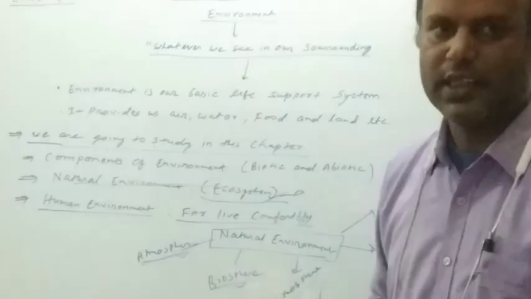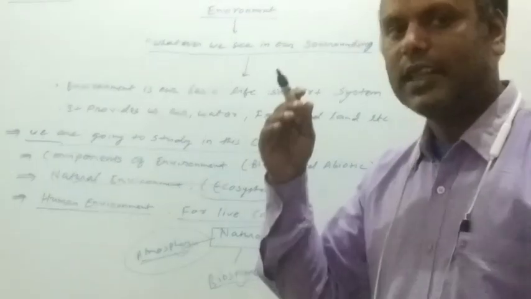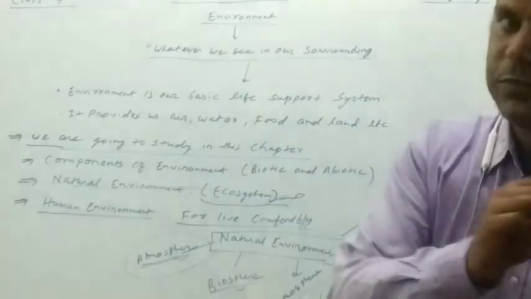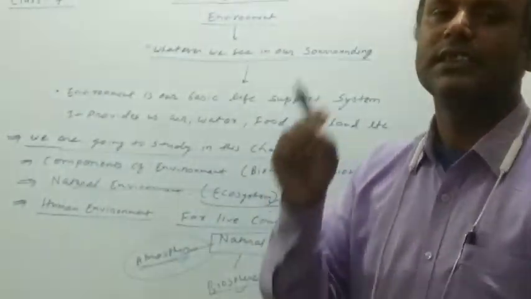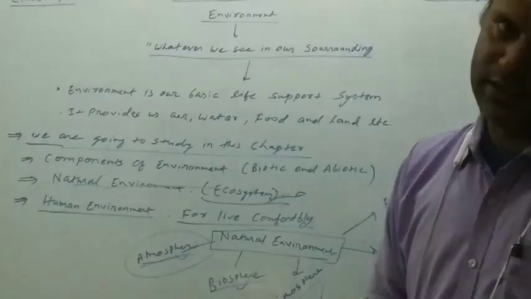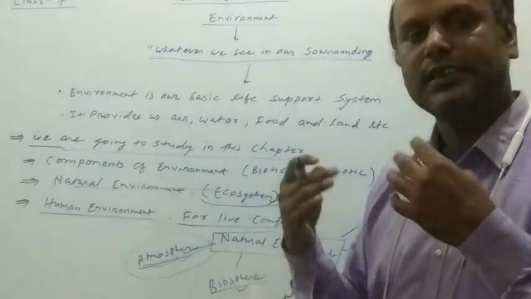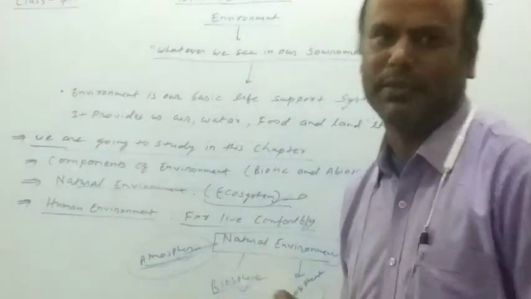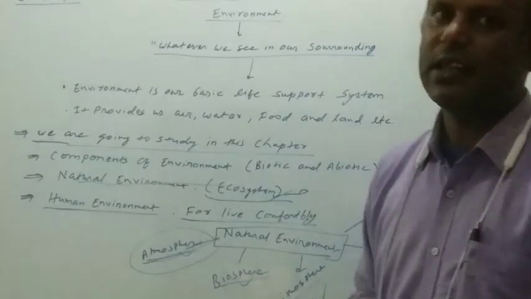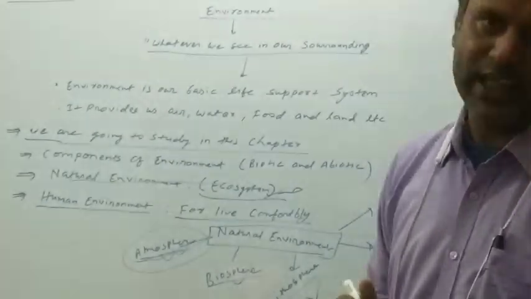It means the sphere which contains lots of types of gases like oxygen, carbon dioxide, nitrogen, and many others, water vapor, etc. So why is atmosphere important? Two major elements. One, it maintains our climatic conditions, and second, it protects us from ultraviolet harmful rays. So the atmosphere is very essential for survival of life.